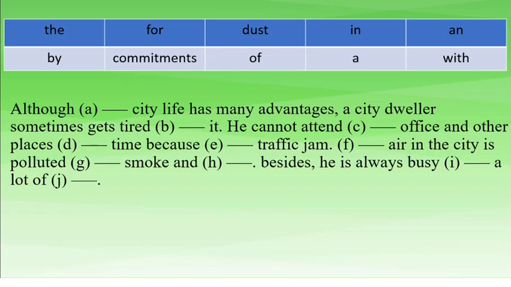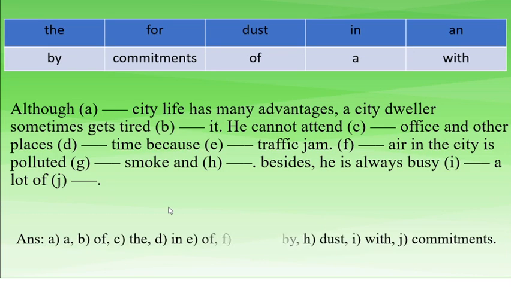Dash air in the city is polluted dash smoke and dash. Besides, he is always busy dash lot of dash. So although dash city life has many advantages, so what will be the answer?